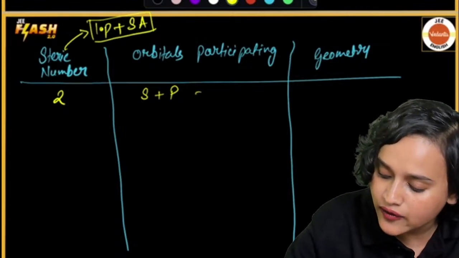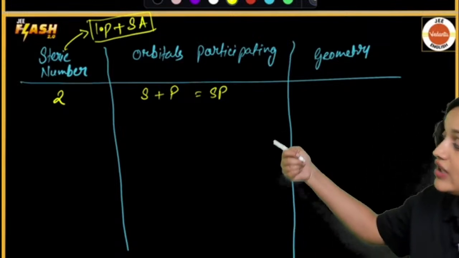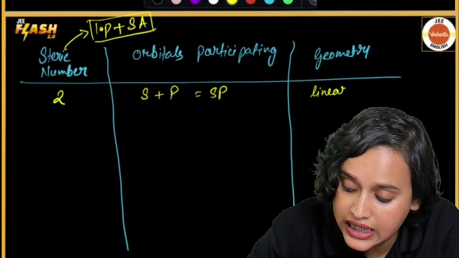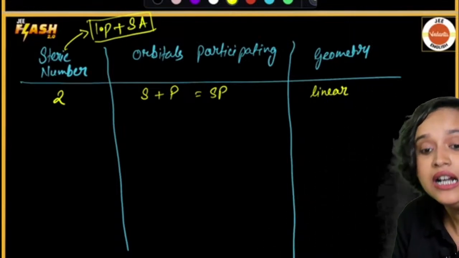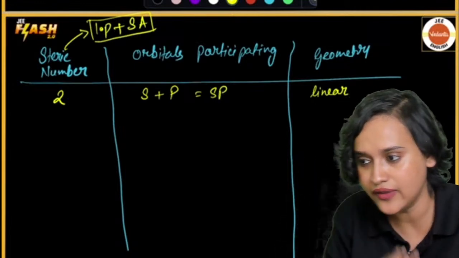And that will give you sp hybridization. If it is sp hybridization, we have just seen, what will be the geometry? The geometry will be linear. Very good, everybody, great.